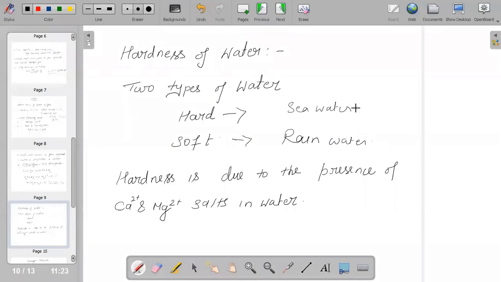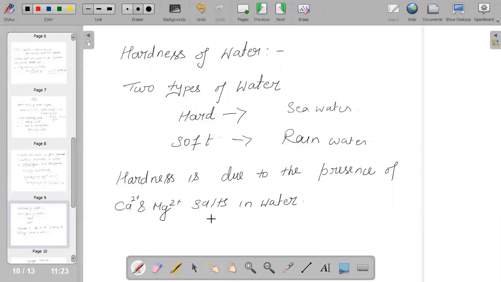And why are we saying water is of different types? Because if we find the presence of calcium and magnesium, that is Ca2 plus and Mg2 plus, we say that the water is hard. The water with these salts, that is calcium and magnesium, we consider to be hard water.